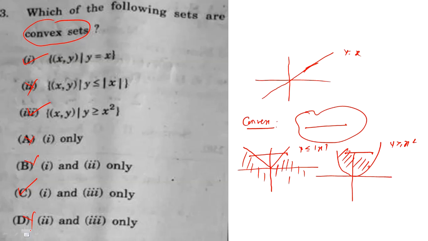Okay, so now move to the next question. The next question says, which of the following is true for the complex number z equal to x plus iy. This question is very easy if you contradict it for any option. So we will contradict the third and first by taking x equal to 1 and y equal to 1. So z is equal to what?